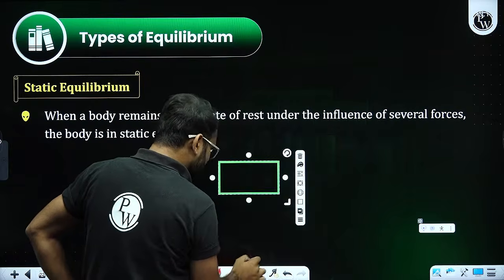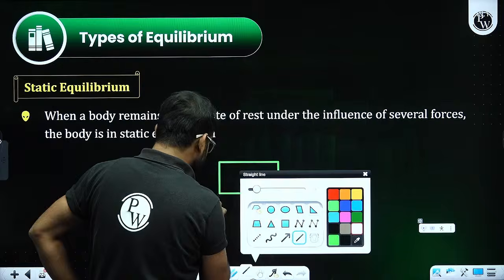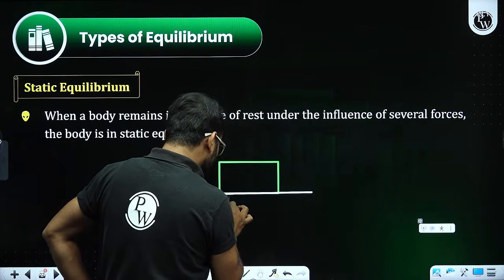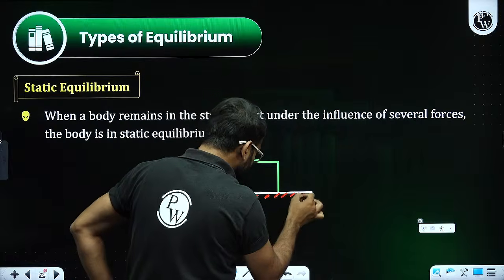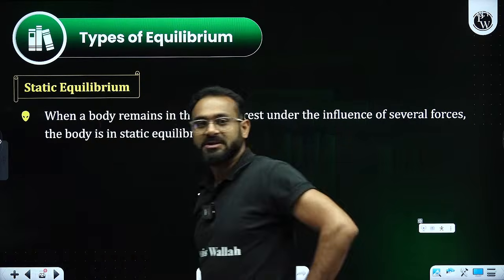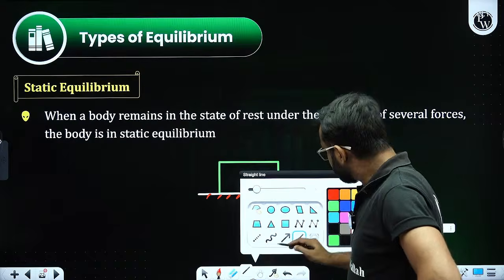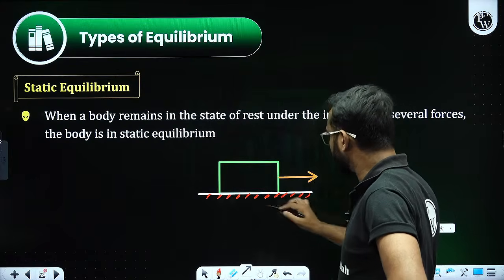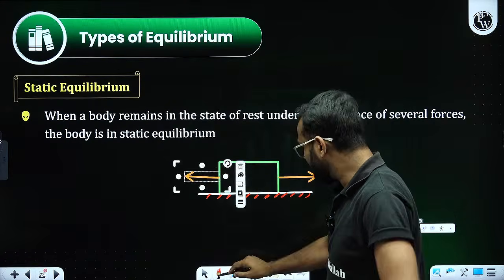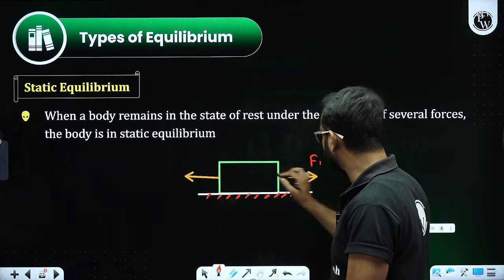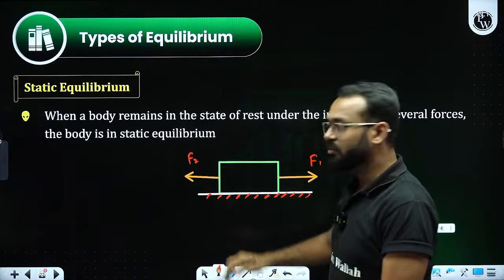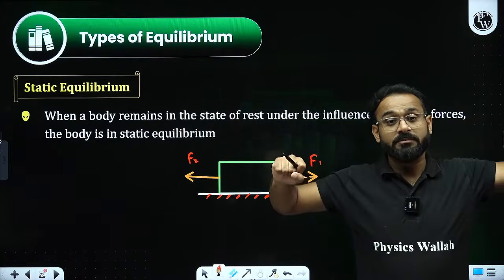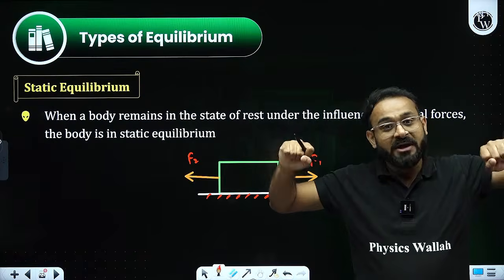The body is kept over here on a particular surface. Now, what will happen in that case? Sir, forces are applied. It is saying multiple forces are applied. Okay, no problem. Multiple forces given. Considering F1, F2, not moving. Static equilibrium. It is not going to move anywhere.